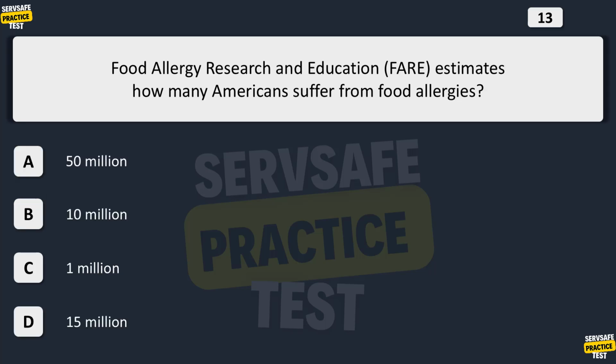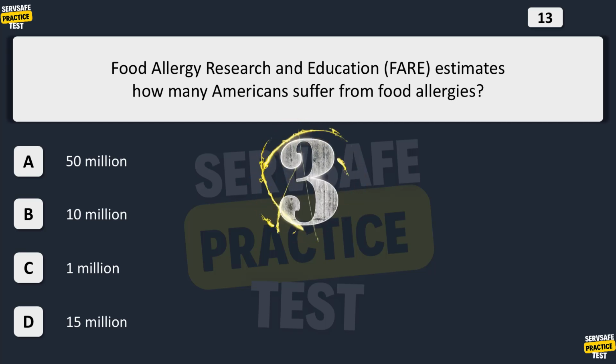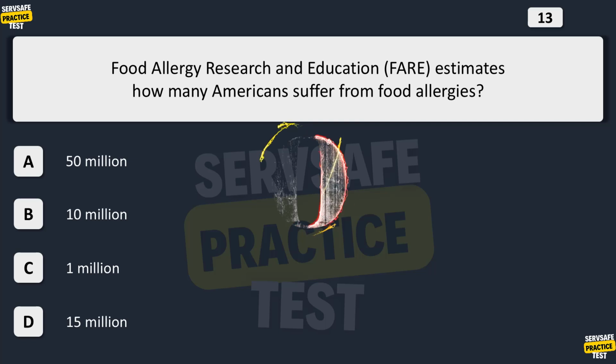Food Allergy Research and Education, FARE, estimates how many Americans suffer from food allergies? A. 50 million. B. 10 million. C. 1 million. D. 15 million. The correct answer is D. 15 million. Food Allergy Research and Education estimates that 15 million Americans have food allergies.